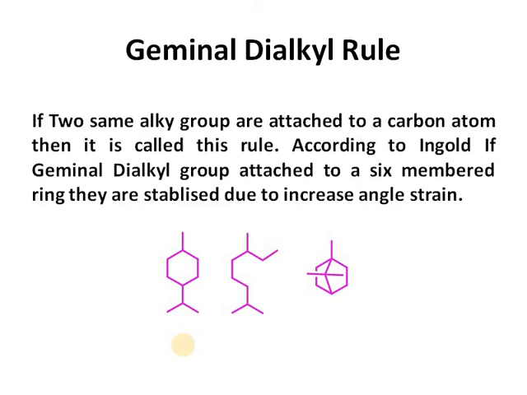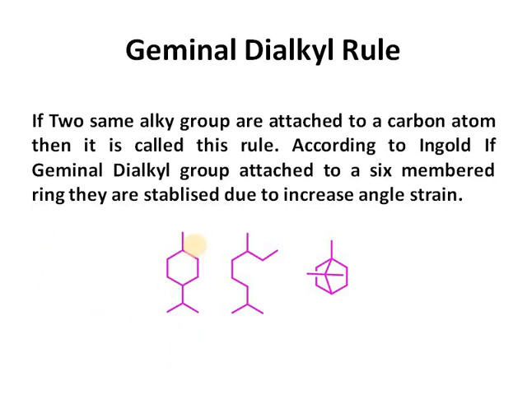This rule can help in finding the carbon skeleton of cyclic terpenoids. A 6-membered terpenoid should contain the geminal dialkyl group outside the ring, and therefore bicyclic terpenoids should contain the geminal dimethyl group on the smaller ring.